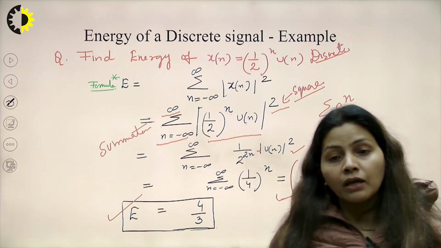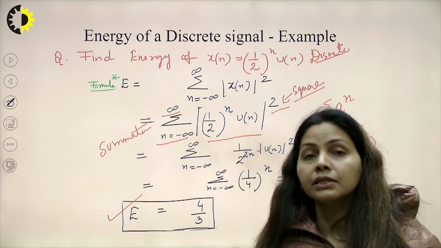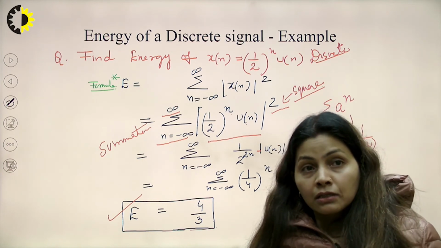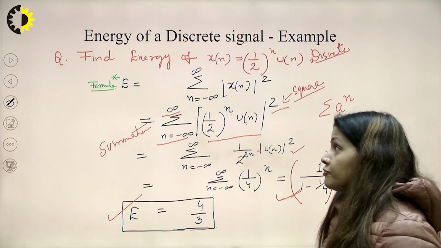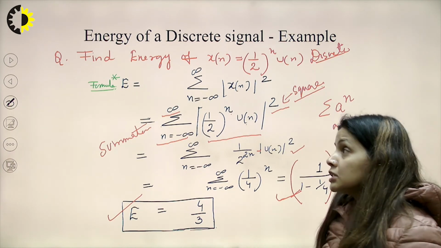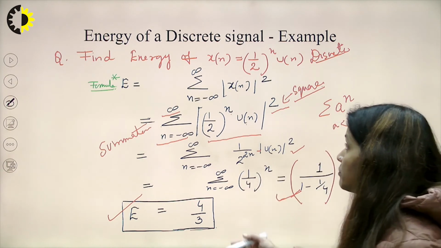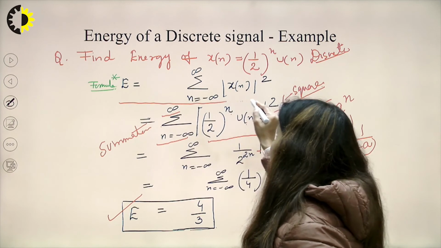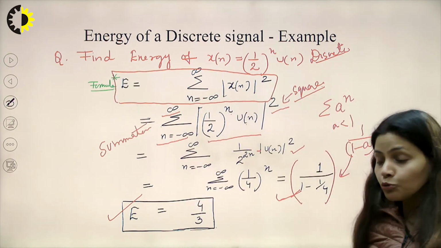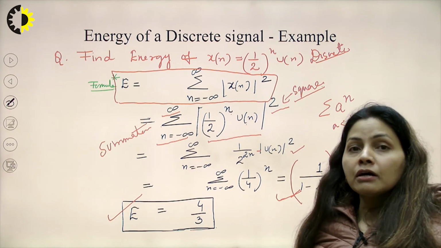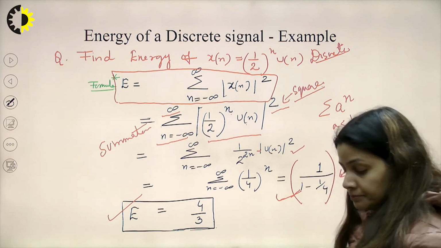In this way we can calculate the energy of any given discrete signal. If you are given a signal for calculation of energy and the signal is discrete, you can apply the summation formula. Always remember, this is my formula and only this formula will be applied. You don't need to go to any other formula, just apply this and you will get the answer.